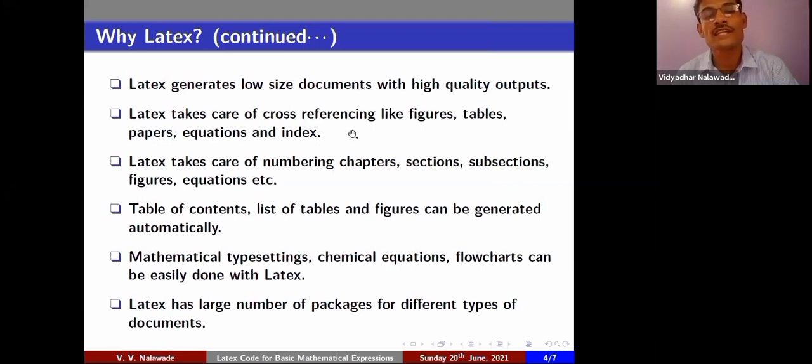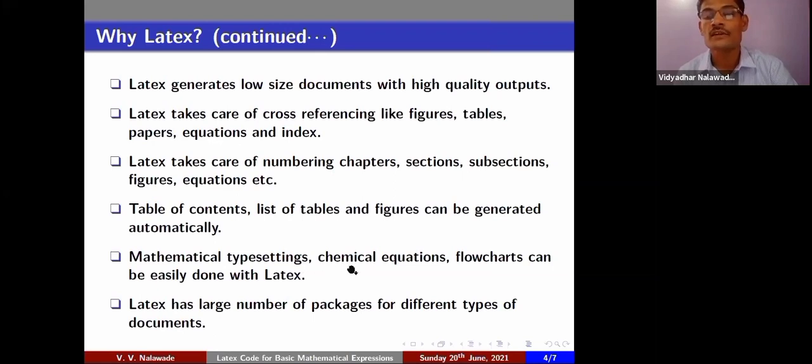LaTeX takes care of cross-referencing like figures, tables, papers, equations, and index. It is a matter of one click to add a reference or give a reference of any research paper. LaTeX takes care of numbering chapters, sections, subsections, figures. List of tables and figures can be generated automatically. This is also an important property of LaTeX.